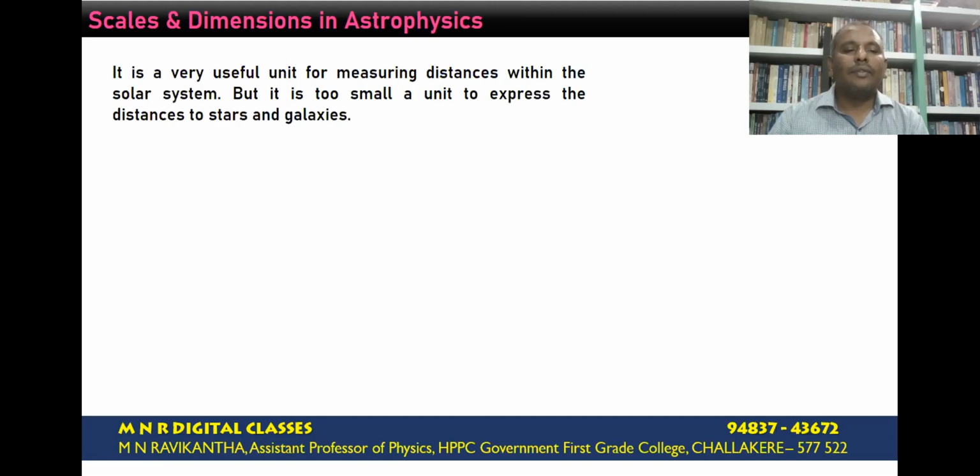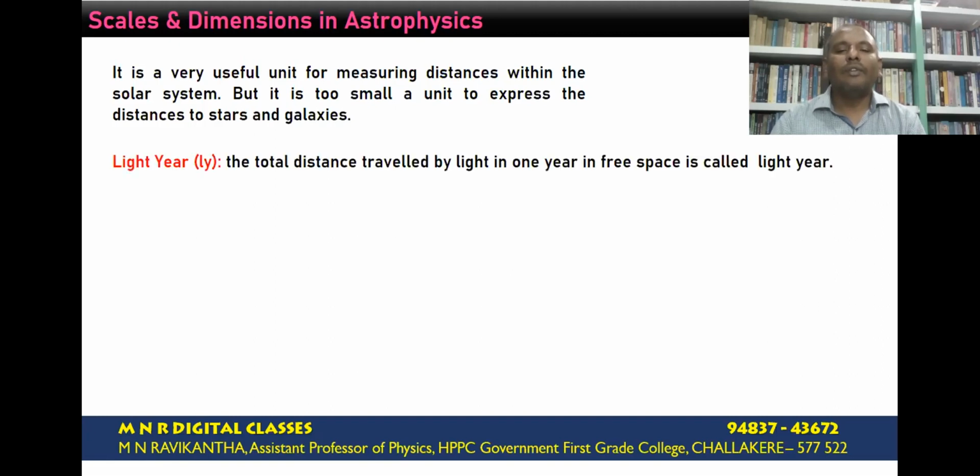It is a very useful unit for the measurement of distances within the solar system, but this unit is found to be very small to express the distances of stars and galaxies. So we define the next unit, that is called light year. 1 light year corresponds to the total distance traveled by light in 1 year.